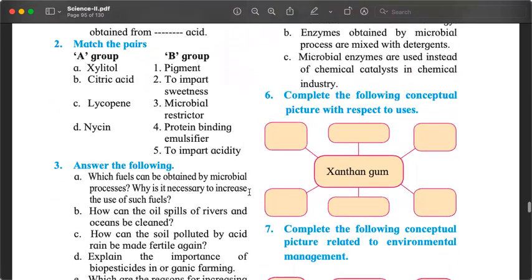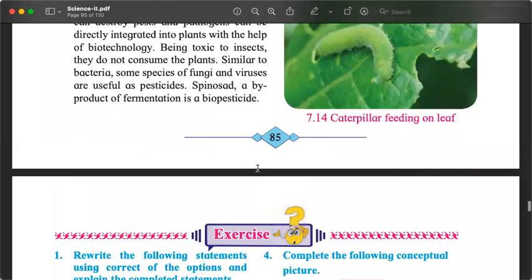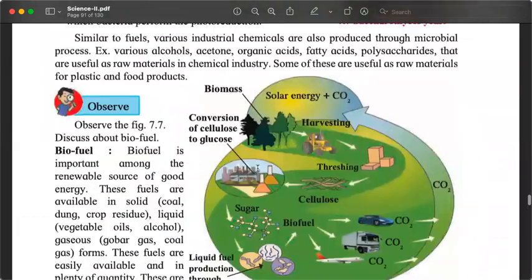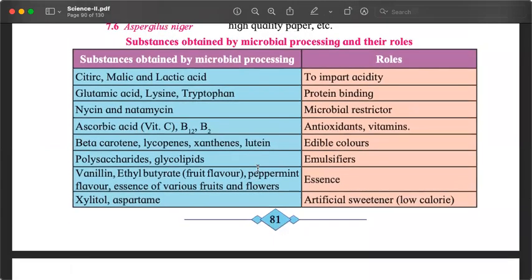Number 2, matching. Let me remind you, we will not match these columns by drawing lines between the 2 columns. We will make a table in which the matchings will be correct. Look, xylitol, citric acid, lycopene, niacin. Where were these? They were in one table, I guess, if not 2 tables. Is it here? Xylitol? No. Niacin we have. Oh yes, xylitol is it. What else is there?